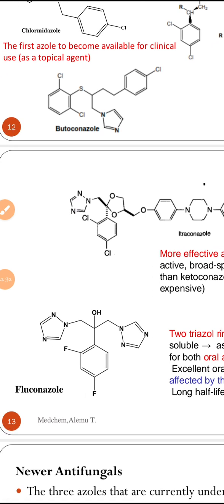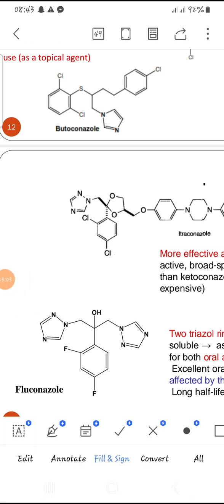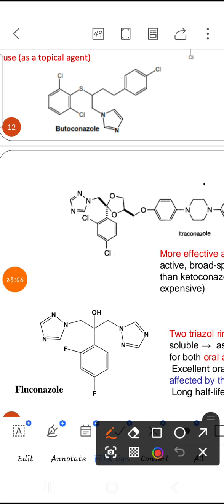Fluconazole has 2 fluorine groups. Itraconazole also has 2 halogens, chlorines. Fluconazole is considered more potent than itraconazole because, number one, it has fluorine at 2 and 4 positions, while itraconazole has chlorine at 2 and 4 positions. That's why fluconazole is more potent than itraconazole.